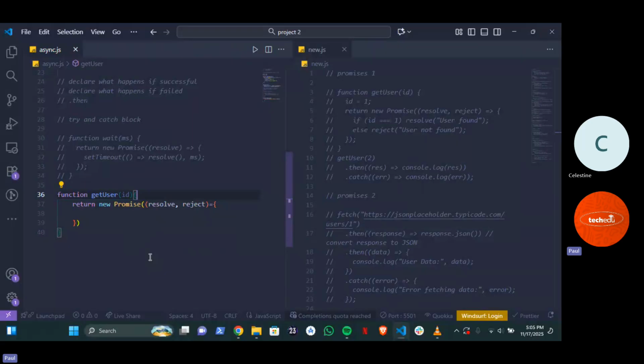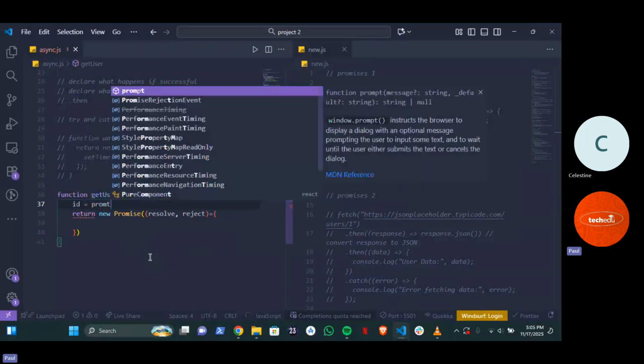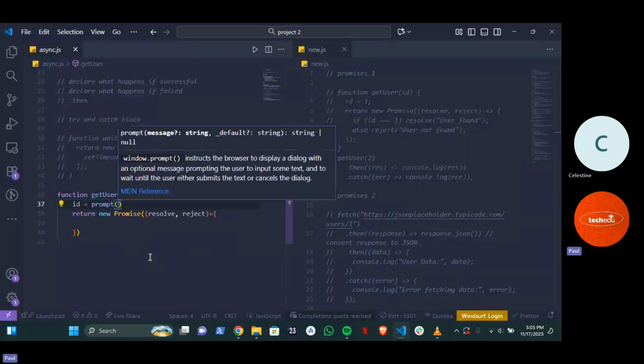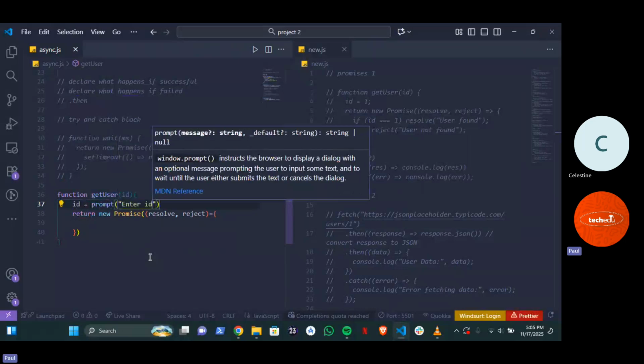So basically what you can have is a prompt. You can say ID is equal to prompt, to get the user's prompt. So prompt: "Enter ID." Do you get ID? So you want to get a prompt.